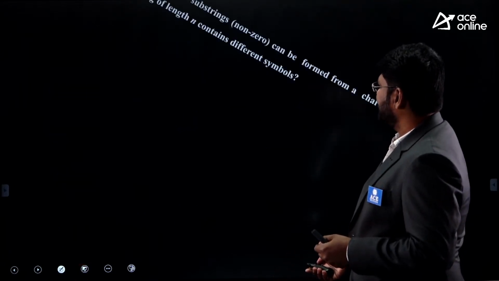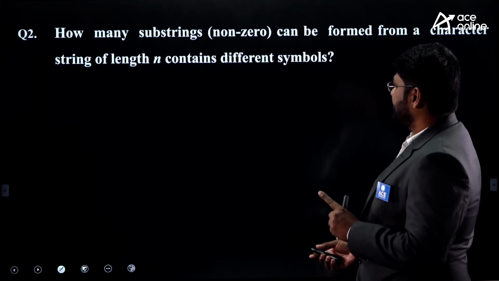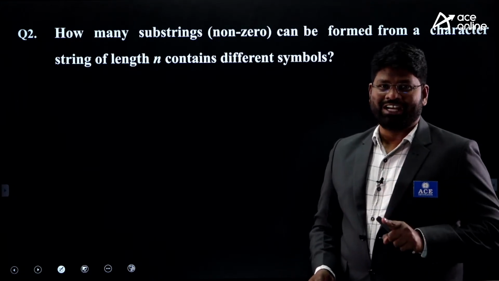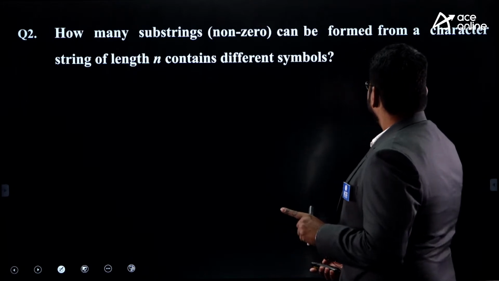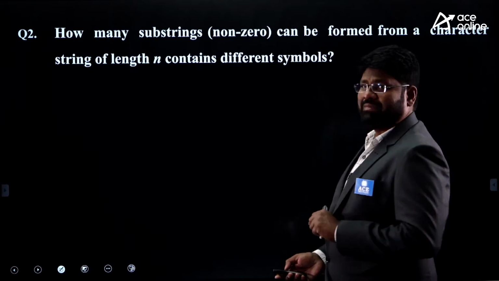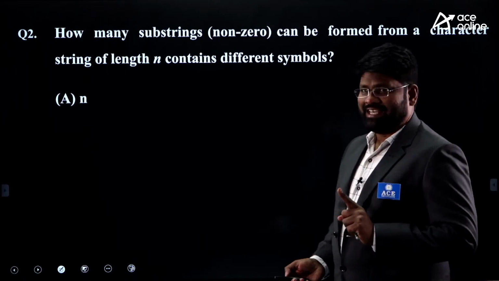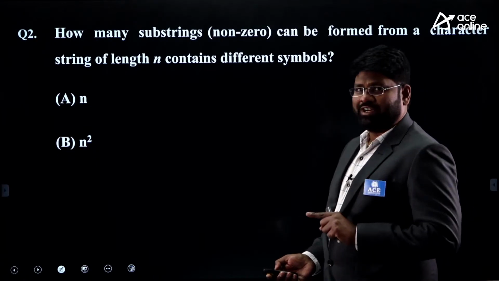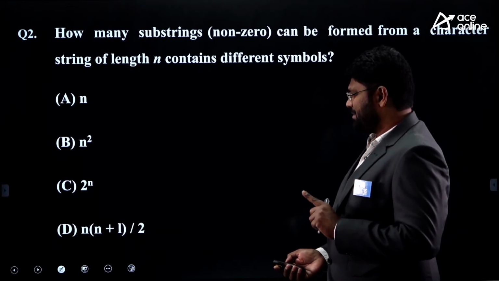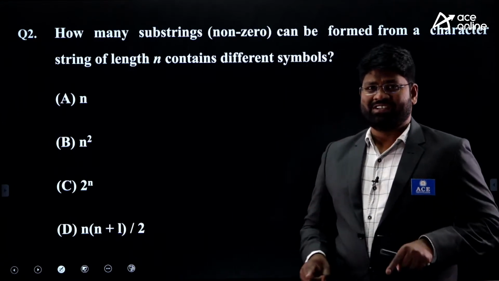Let's look at this title. How many substrings, exclusively non-zero substrings, you shouldn't take epsilon into consideration, can be formed from a character string of length n containing different symbols, right? You have options here: A is n, B is n square, C is 2 power n, and D is n into n plus 1 by 2. Just look at this question and answer.